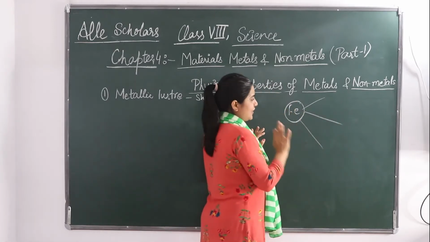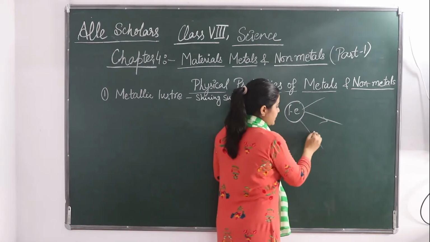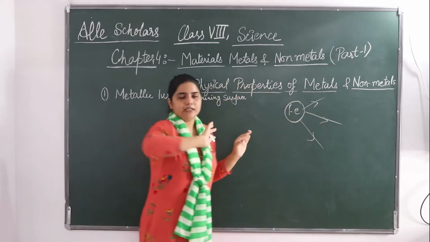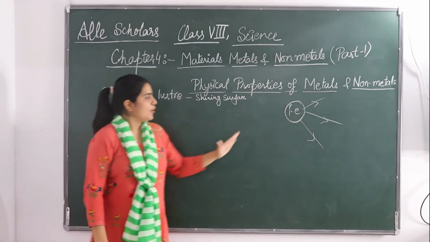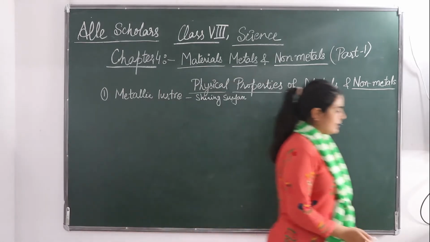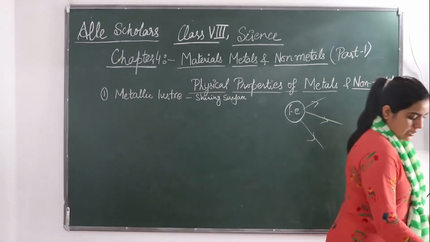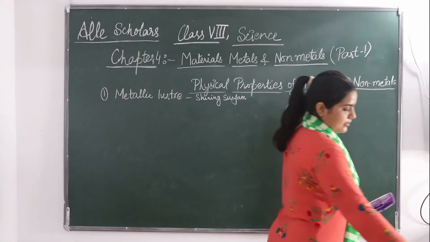This amount of light that is reflected away from the surface of a metal is called metallic luster.